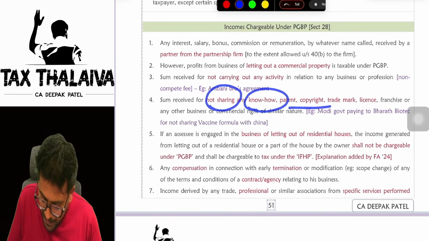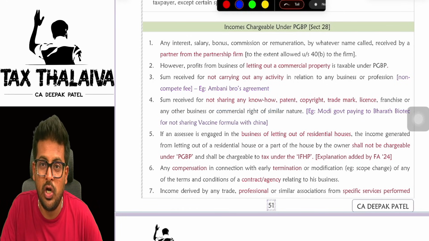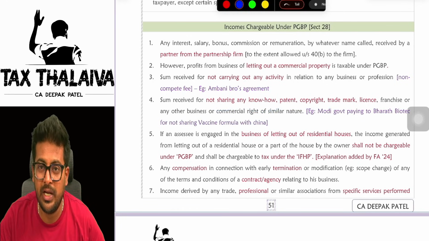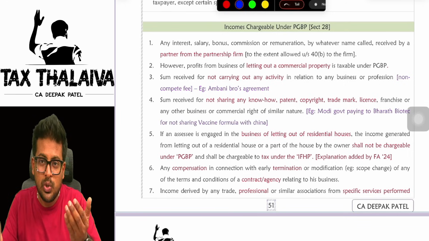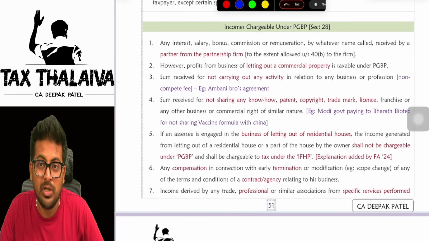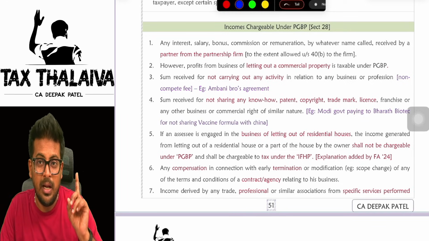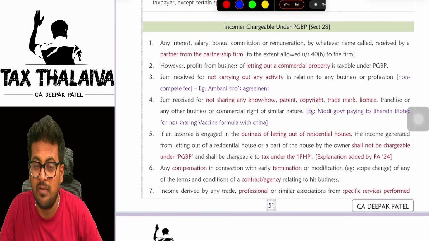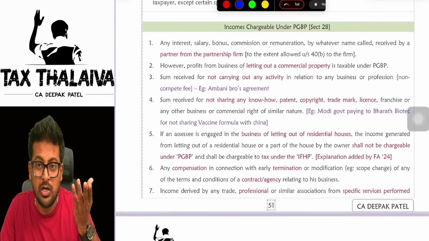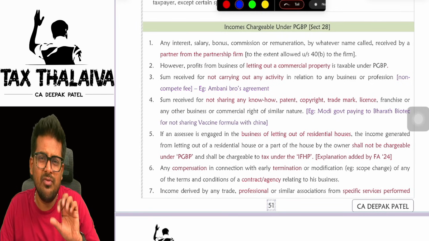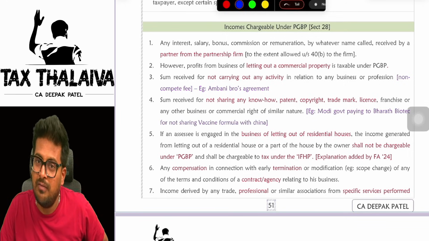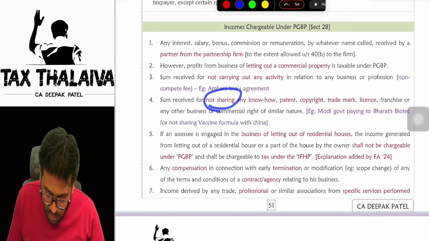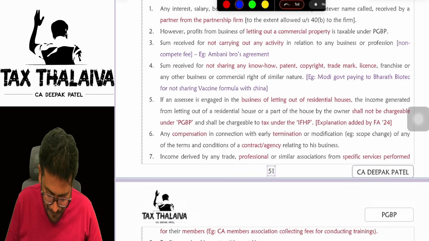Not sharing any know-how, patent, copyright. You know this company Bharat Biotech which created a vaccine formula during COVID. Yes or no? Let's say, for example, China approached Bharat Biotech to share this formula with them. But the Modi government told Bharat Biotech, sell to any country, but don't sell to China. Then Bharat Biotech will tell, sir, I'm losing revenue, sir. Who will compensate for that? Then the Modi government will tell, I'll give you some amount. Don't worry. That amount, whatever Bharat Biotech will receive from the Modi government, will be taxable under the head PGBP for not sharing any know-how, any patent.